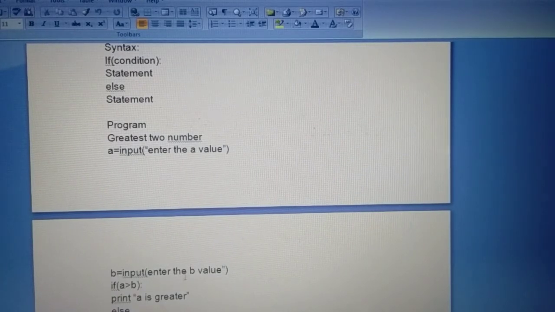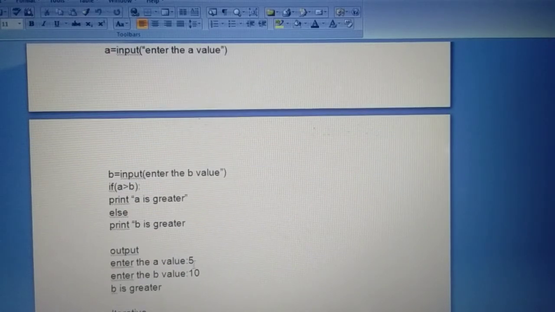B equal to input, enter B value. If A greater than B, A is greater. Suppose the condition is false, then B is greater. I give A value 5, B value 10. Which one is the greatest? The condition is false, so automatically the second statement executes. B is greater. Understood clearly?